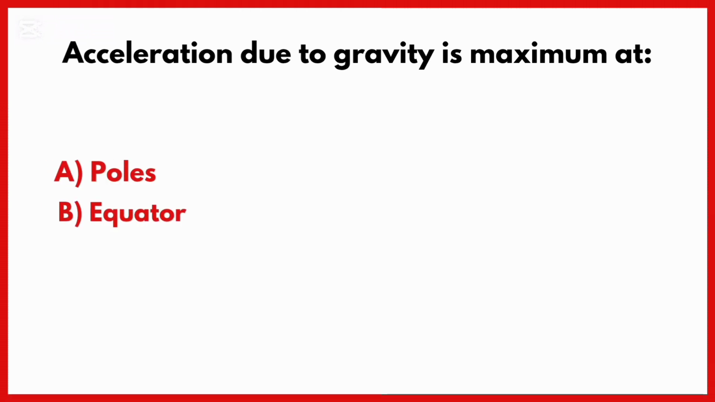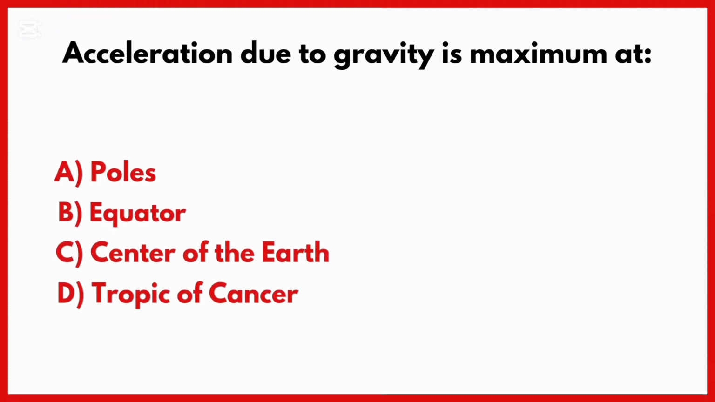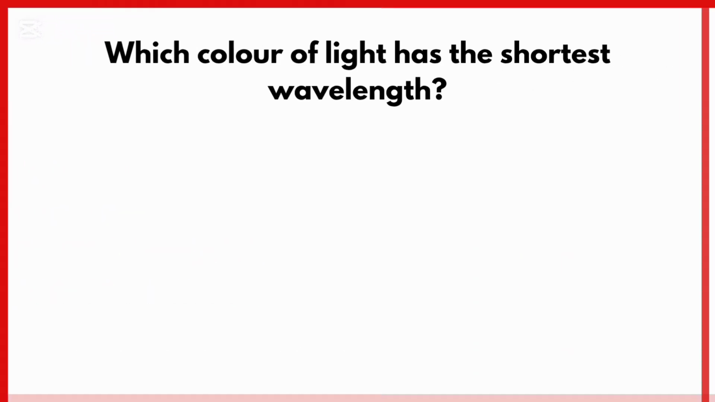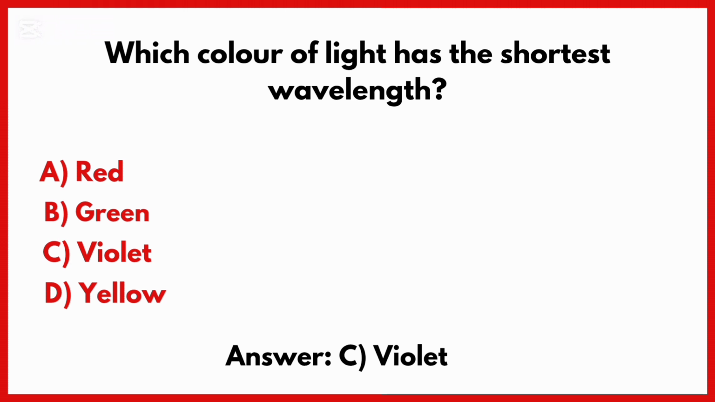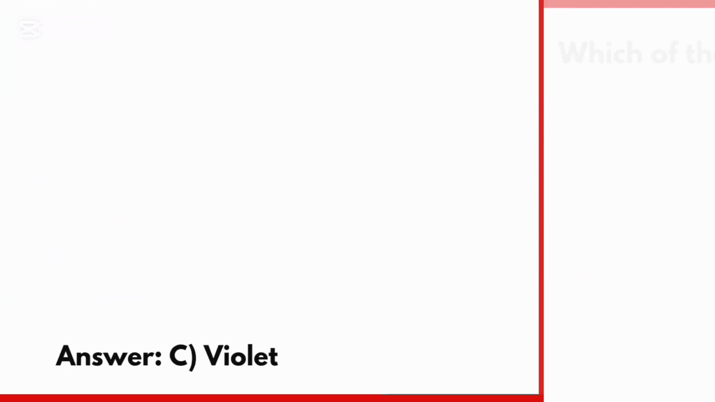Acceleration due to gravity is maximum at. Correct answer is option A. At poles, acceleration due to gravity is maximum. Which color of light has the shortest wavelength? Correct answer is option C. Violet color has the shortest wavelength.